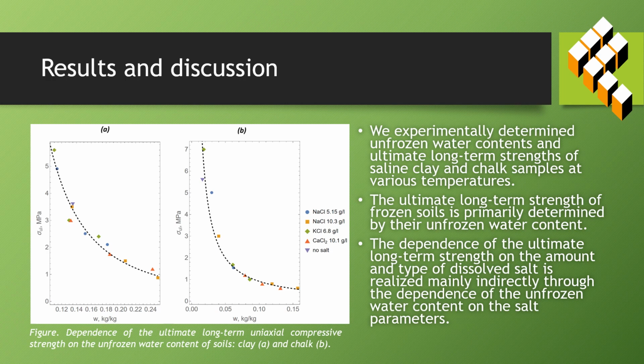By combining these results, we were able to obtain the dependence of uniaxial compressive strengths on the amount of unfrozen water. The points corresponding to individual values of temperature and type of salt are presented in figures A and B. From these figures, it's clear that for both soils, all points fall on one curve, which has a hyperbolic form.